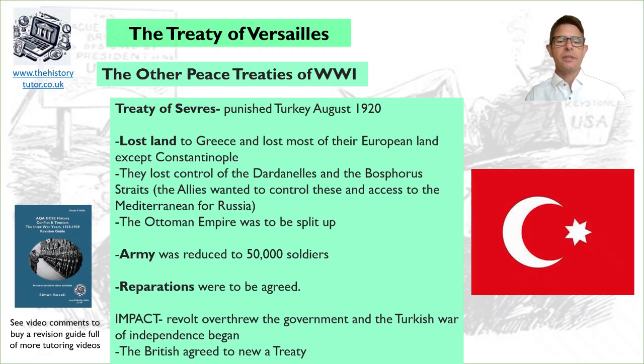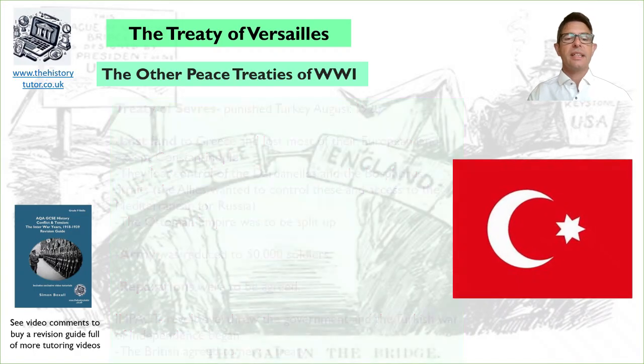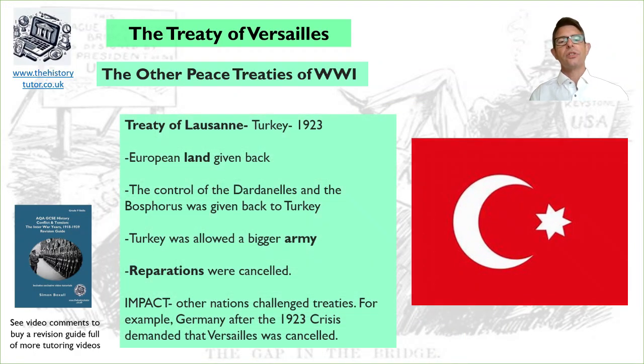The Ottoman Empire split up into different states, and Britain and France gave themselves some control of these new countries. Somebody who maybe is suspicious of their motives might consider that Britain and France were trying to control the oil in that region. Reparations were to be agreed, but it did not come to that. The impact of this led to a revolt and great instability in Turkey and led to the Turkish War of Independence. So the British decided upon a new treaty because of the chaos this had caused. And this was the Treaty of Lausanne, set against Turkey in 1923.